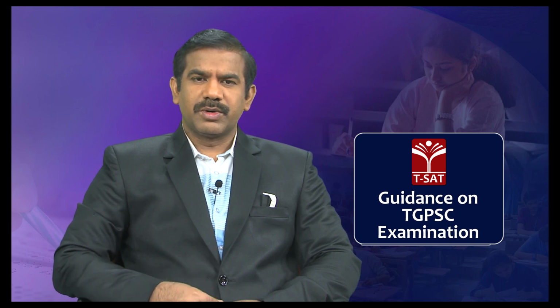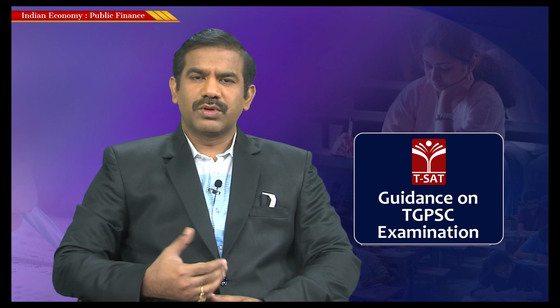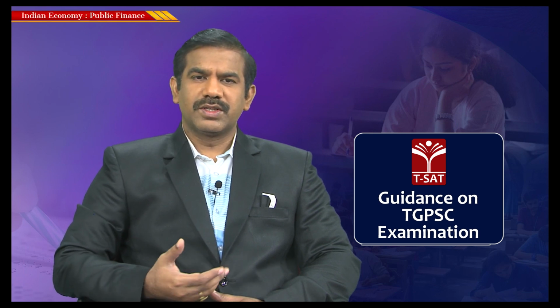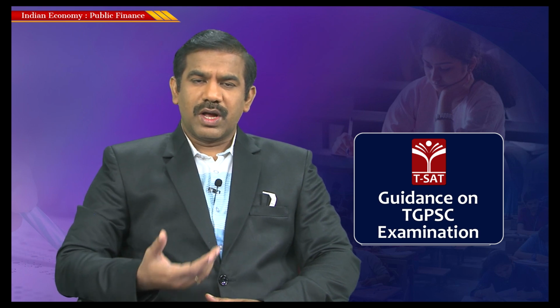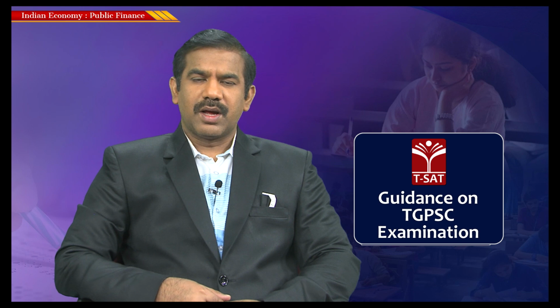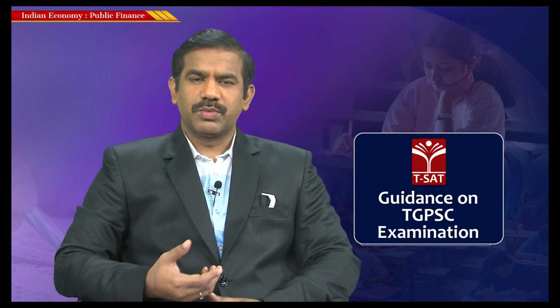We have seen the receipts of the budget and the expenditure part of the budget, what constitutes the receipts, what constitutes the expenditure, and what the different types of receipts and expenditure, revenue and capital, are. We have seen various examples. We also went through the current budget document and saw where the rupee comes from and where the rupee goes to.